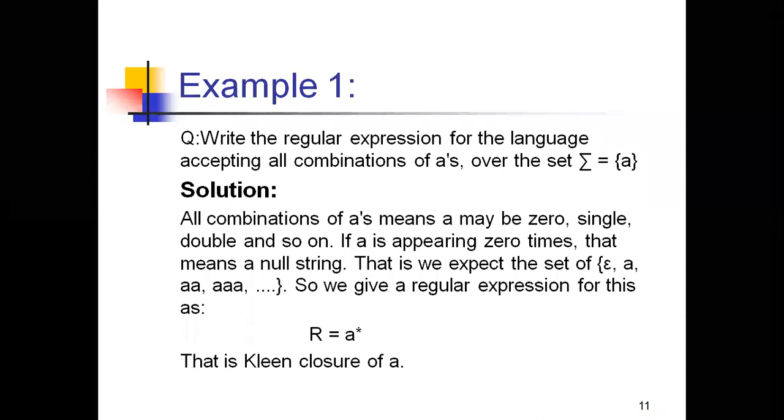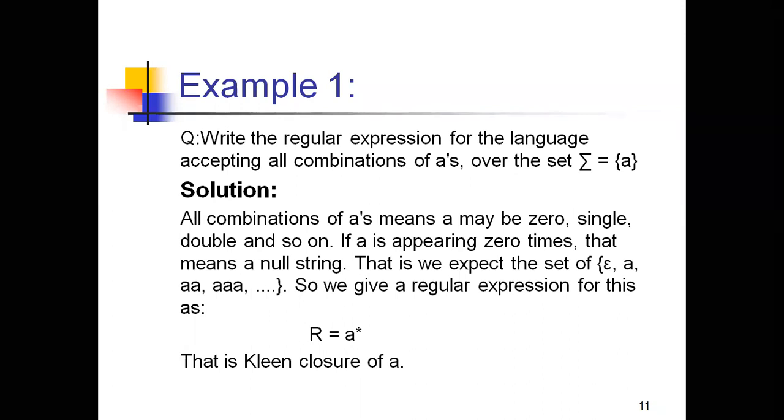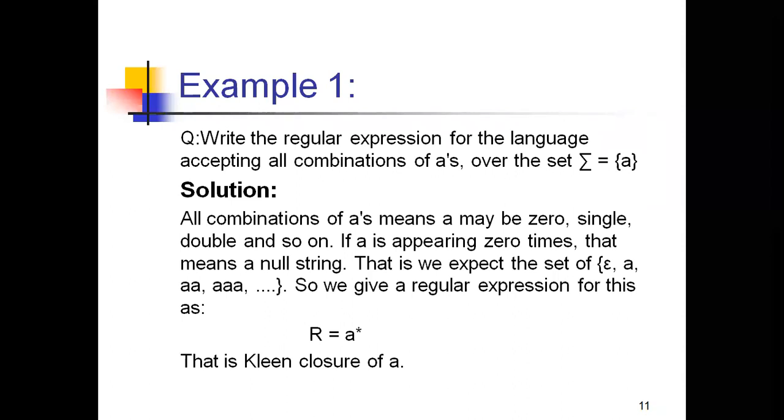Here, all the combinations of a may include 0 also. It may start with 0 also, like 0, single, double, and so on. If a appears 0 times, it means it is a null string, right? So actually here we're talking about the Kleene closure. When I want to define the set for the Kleene closure, it starts with an epsilon. That means it always accepts the epsilon. So finally the expression is r equals a star.